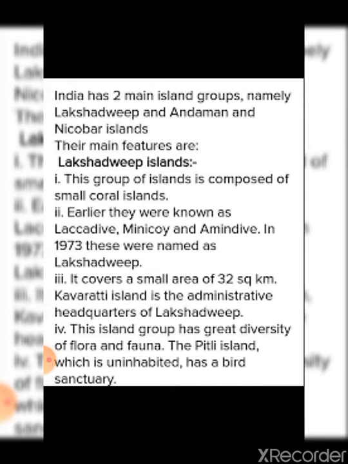Then Kavaratti Island is the administrative headquarter of Lakshadweep Island, and Lakshadweep Island has a great diversity of flora and fauna. What is this flora and fauna? Flora refers to plant species and fauna refers to animal species. Then one more point is Pitti Island. It is actually the bird sanctuary found in this region.